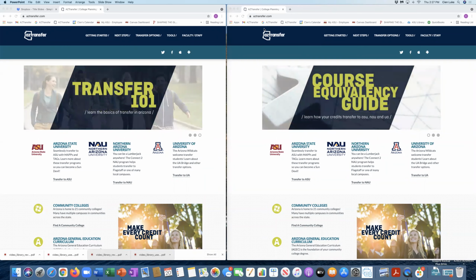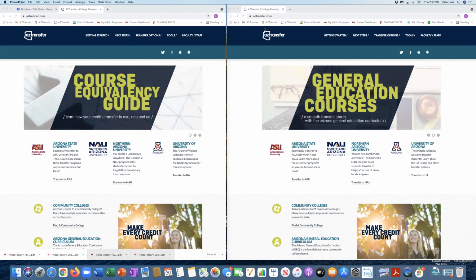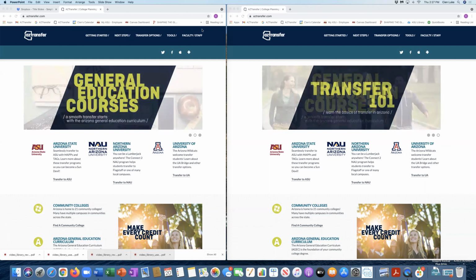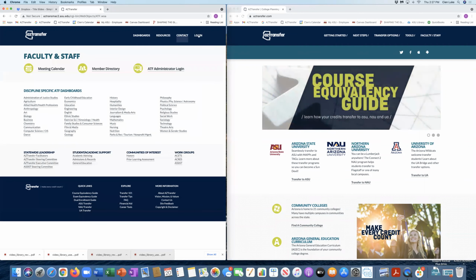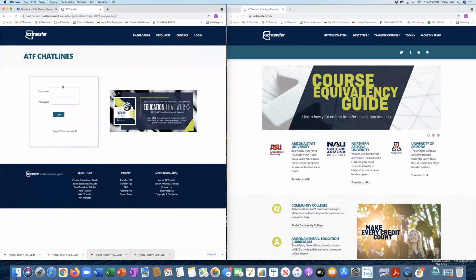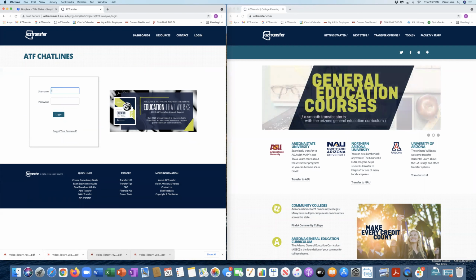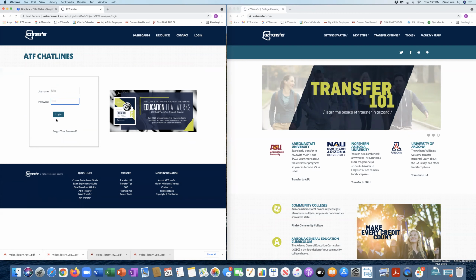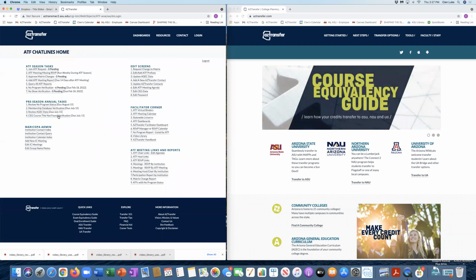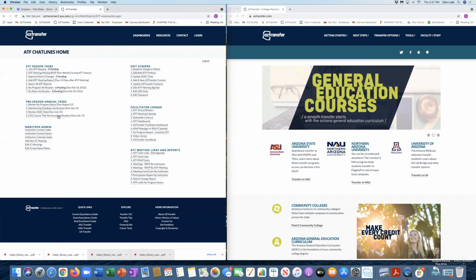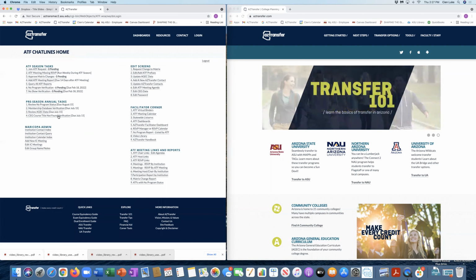You will notice that I start with a split screen here because it's going to be easiest to do this when I can have things side by side. So the first thing is sign in. For the purpose of this training video, I am signing in as if I am from Yavapai College so that we can see what things look like from the institutional perspective, as opposed to the information that's accessible to me with the administrative credentials that I have.